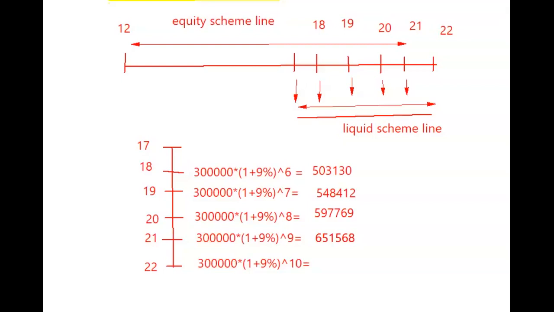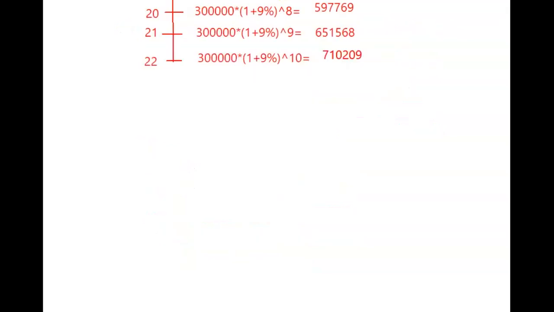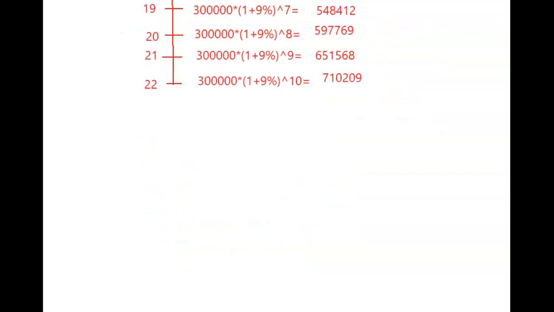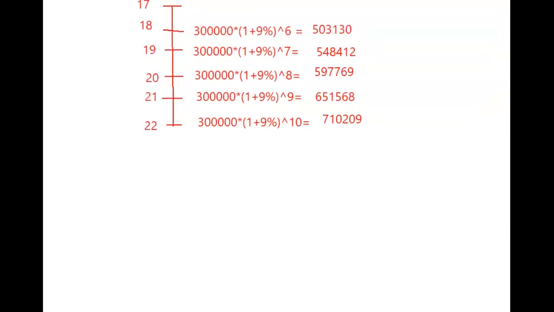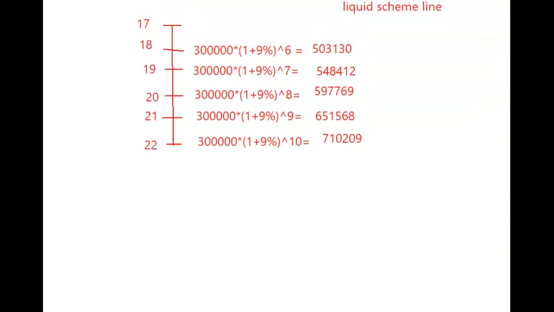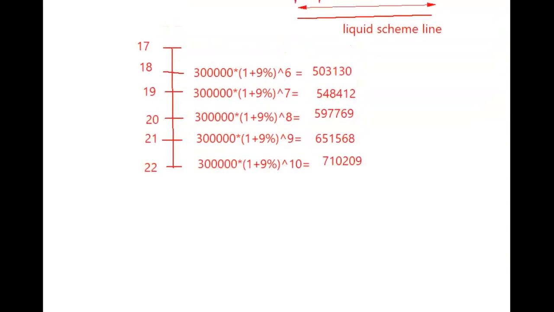When the child is 18, the inflated value of 3 lakhs at that age will be 503,130. So this is what he has to pay. Now I need to come to the liquid line. This itself is a liquid line only. These are all the withdrawals which are going to happen at the liquid line. Now I need to convert this into an equity line. How do I convert it into an equity line? I will draw an adjacent line.